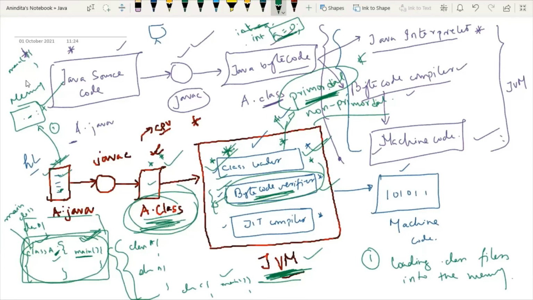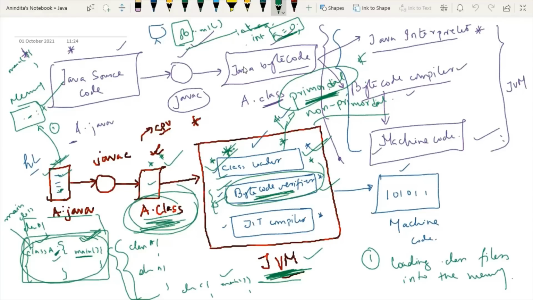Because in order to see the content of the method, we have to call the method. So method calls match the type of the object reference. Means whenever we are calling any method in Java, we have to take the help of some object. So at that point of time, this bytecode verifier will check whether method calls match the type of the object reference or not.